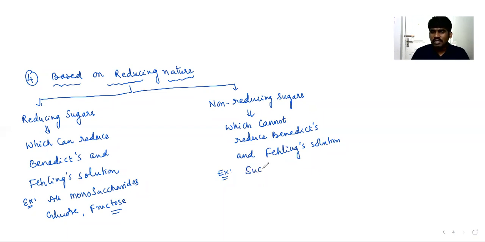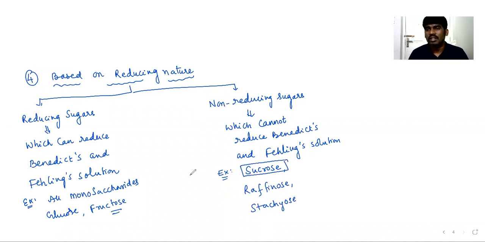Such type of sugars are said to be non-reducing sugars. Sucrose, raffinose, stachyose, which are not there for our discussion, but majorly sucrose is an example of a non-reducing sugar.